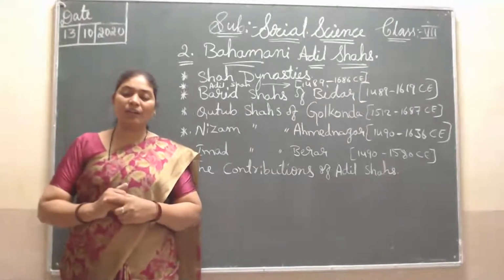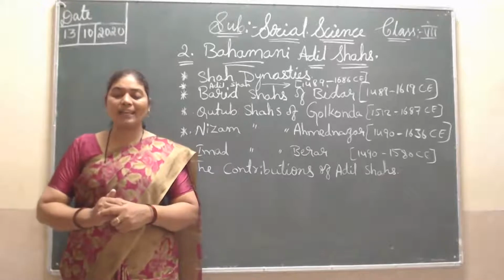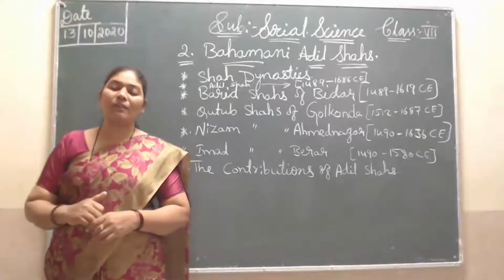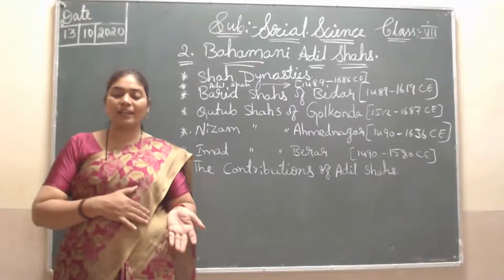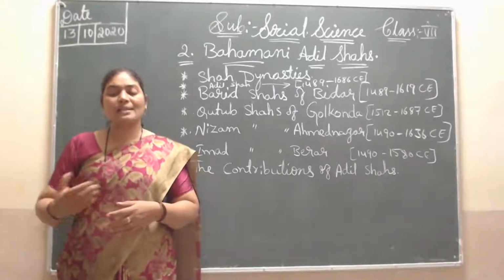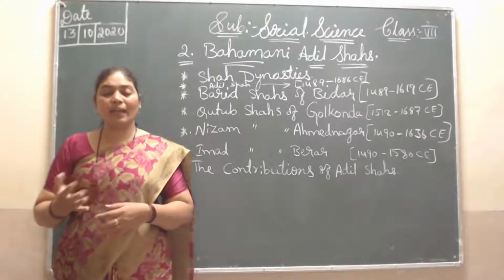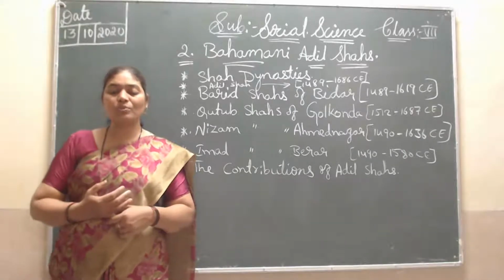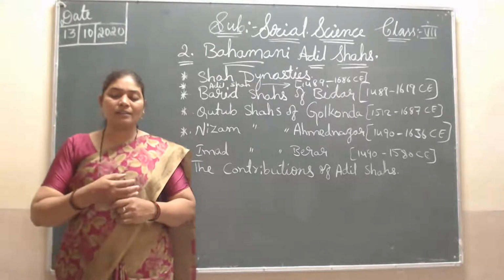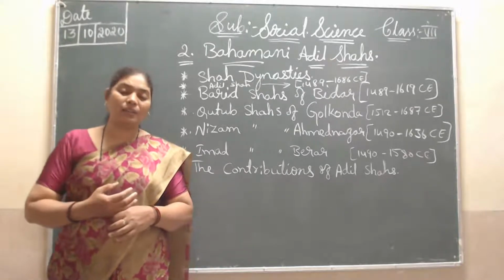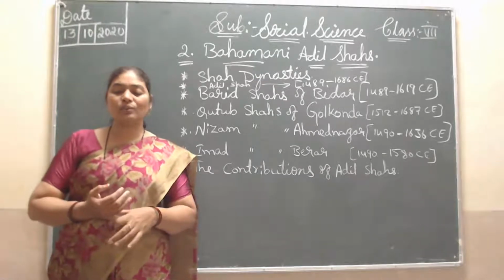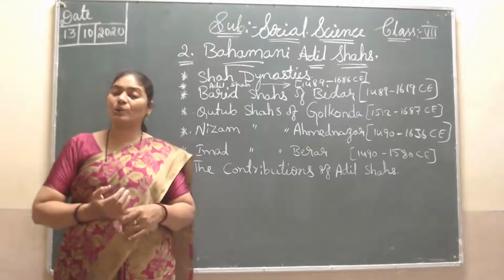After the death of Darya Imad Shah, his younger son Burhan Imad Shah came to power. During his rule, power came into the hands of Tufal Khan. Later the Berar dynasty fell into the hands of the Vijayapura Sultan.